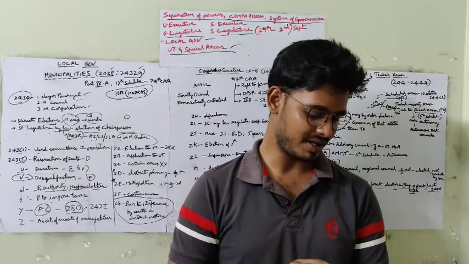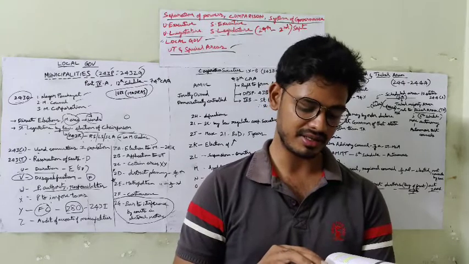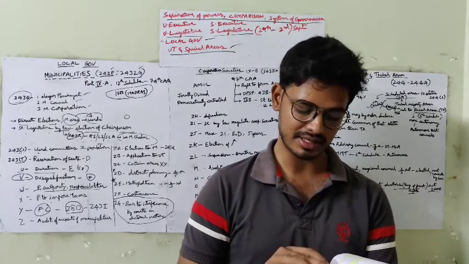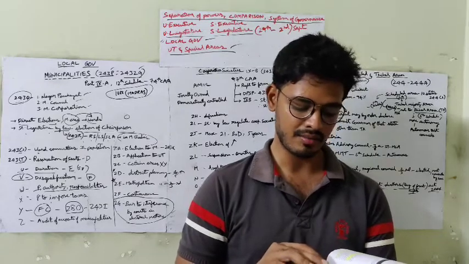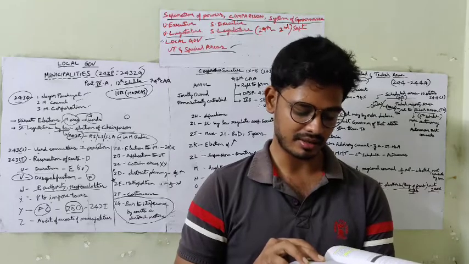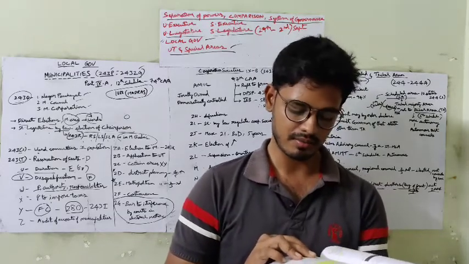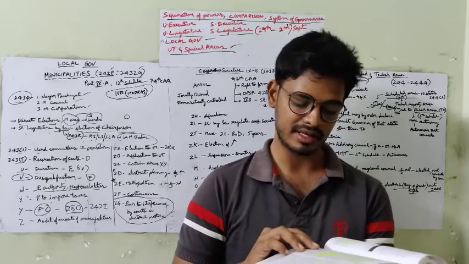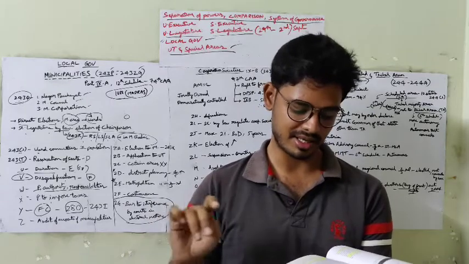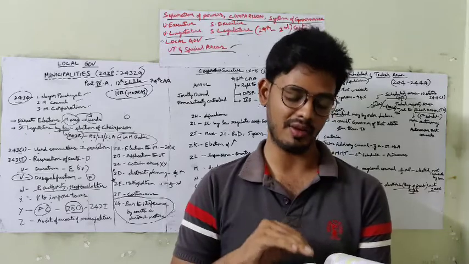The second government is municipality. The municipalities are established for the administration of towns and smaller cities. Like corporations, they are also set up in the state by act of the concerned state legislature, and in the union territory by the act of parliament in India. They are also known by various other names like municipal council, municipal committee, municipal board, borough municipality, city municipality, and others. Like a municipal corporation, a municipality also has 3 authorities, namely the council, the standing committee, and the chief executive officer. Here CEO is there.